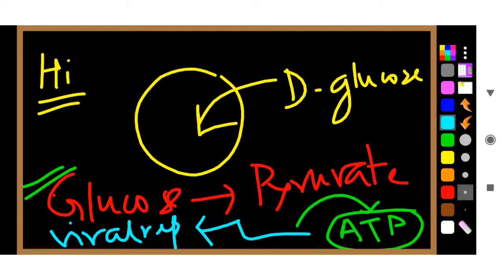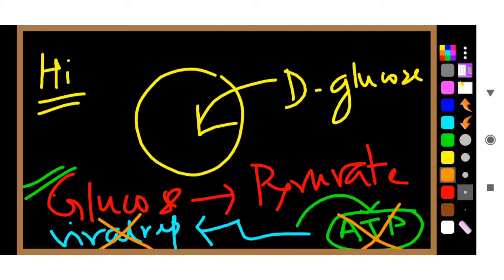When we exchange D-glucose with deoxy-D-glucose, then what happens? This ATP is not produced. So viral replication does not occur. A normal cell requires D-glucose, because D-glucose will become pyruvate, and from there ATP will be produced, and that ATP we require.